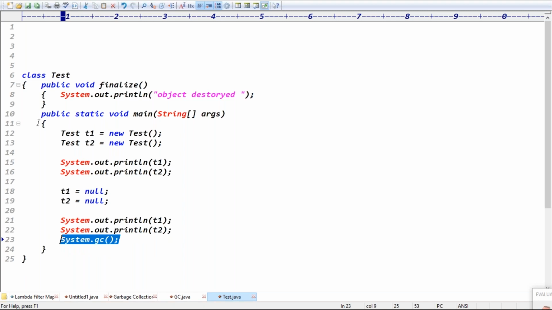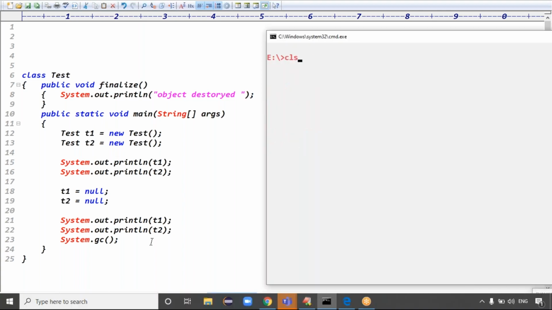When you call the GC, the finalize method got executed. Before destroying the object, the finalize method got executed, right? So total 2 objects are destroyed, which means how many times did the finalize method get executed in total? 2 times, exactly. Here you have overridden the finalize method of the Object class, right?